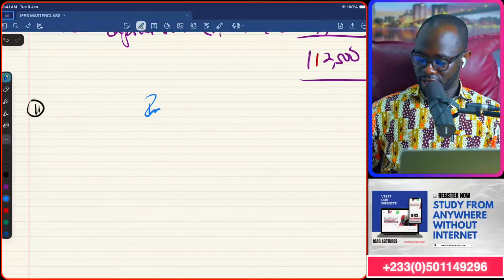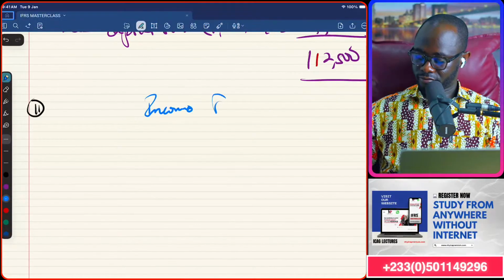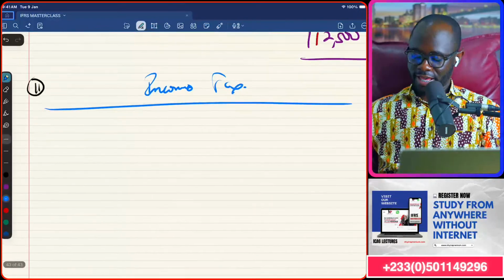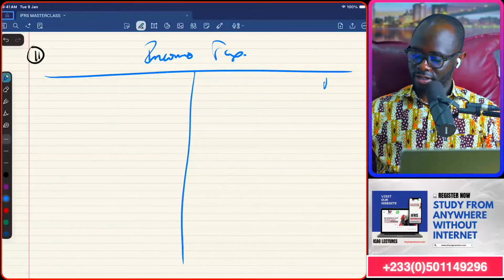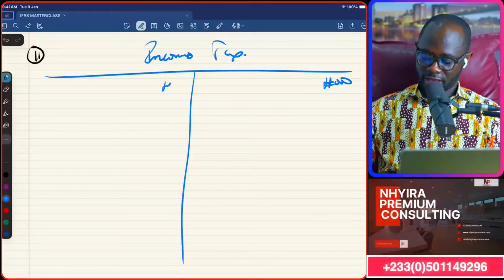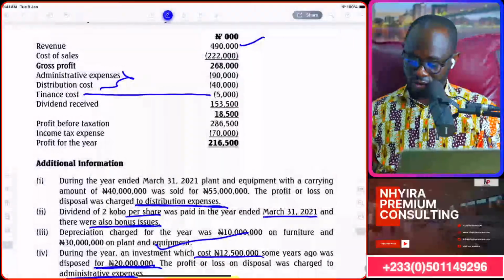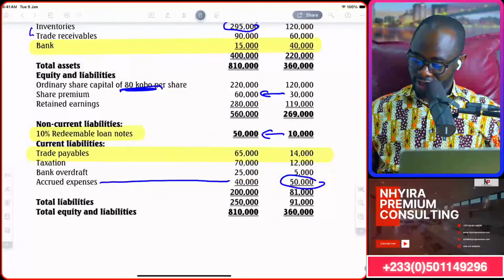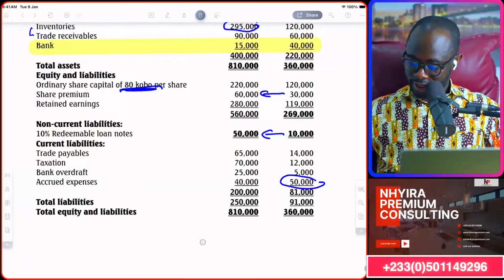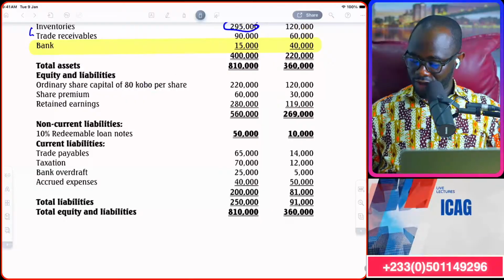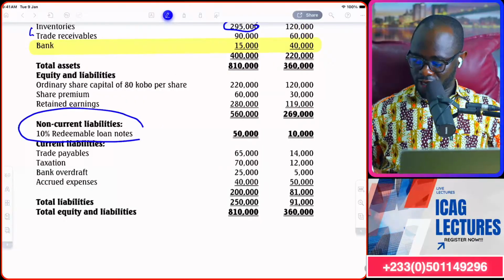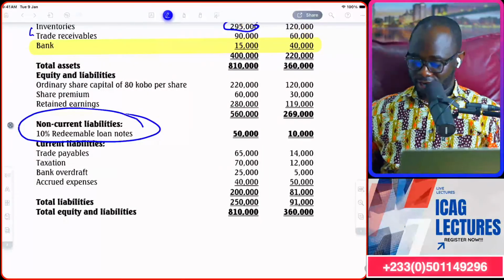So income tax. Again, just go with a T account and let's get ourselves excited here. Let's see what's happening in the tax. We don't have anything under non-current for tax. It's just under the current.